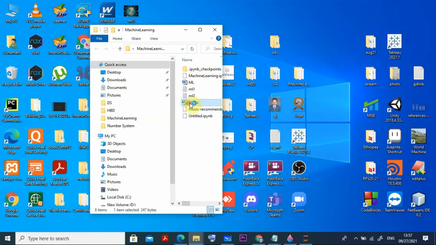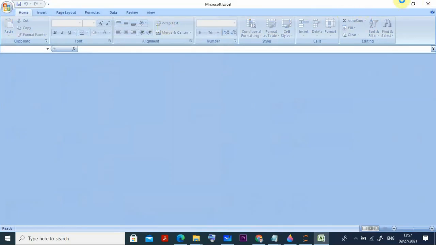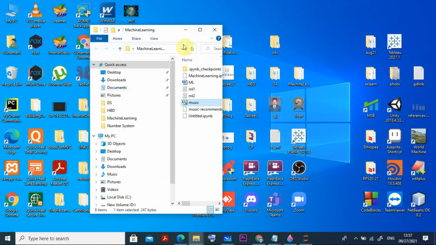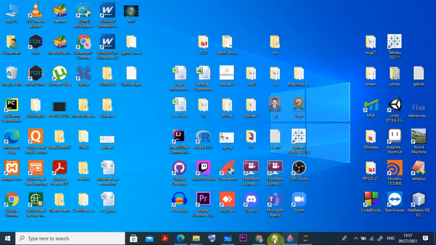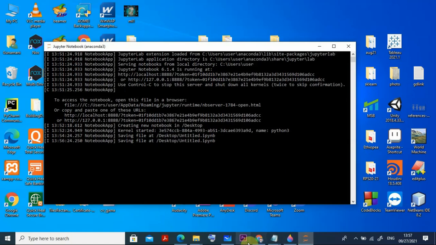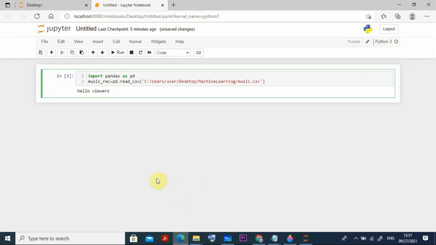Okay, so for this, suppose I put it here, and so sorry, go back. Put it here. While it is here, then you see the path. If you check the path it is coming C user desktop machine learning, right? So this same path I put it here. Understand? The same path I have provided here. You can check it here. So same path you can check it here. I have done C. Only see the slash, instead of backward slash, it is just converted to forward slash. You get it now? By default in Windows there will be backward slash, but this slash sign I am putting, that's user forward slash, all things I just changed. Okay. Now up to this it is there.